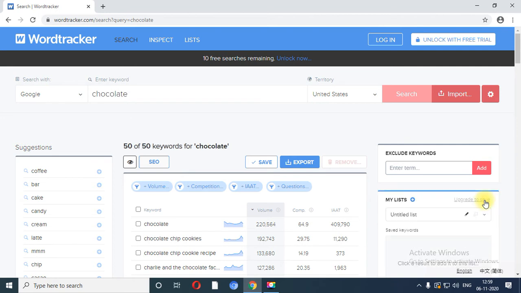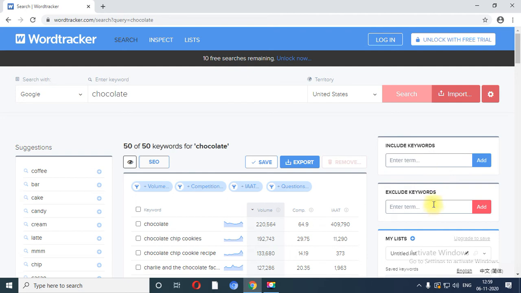Similarly, it gives you the facility to include and exclude search terms. Over here, when you include a search term, it will merge with chocolate and produce output based on the included terms. Suppose you don't want to see results based on an excluded search term, at that time you can use exclude search term. Over here you can select any search engine like Google, Amazon, eBay or YouTube. You just need to enter the keyword, and you can also specify the territory.